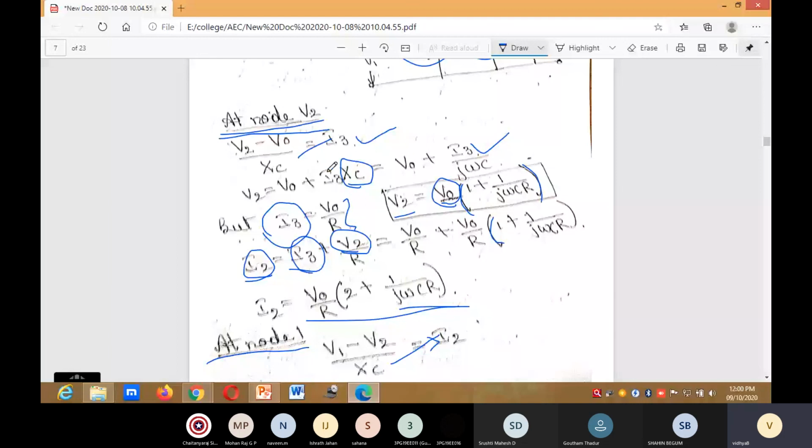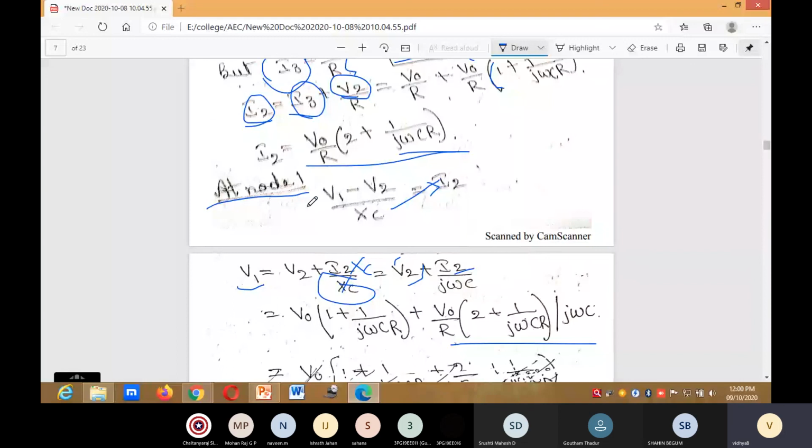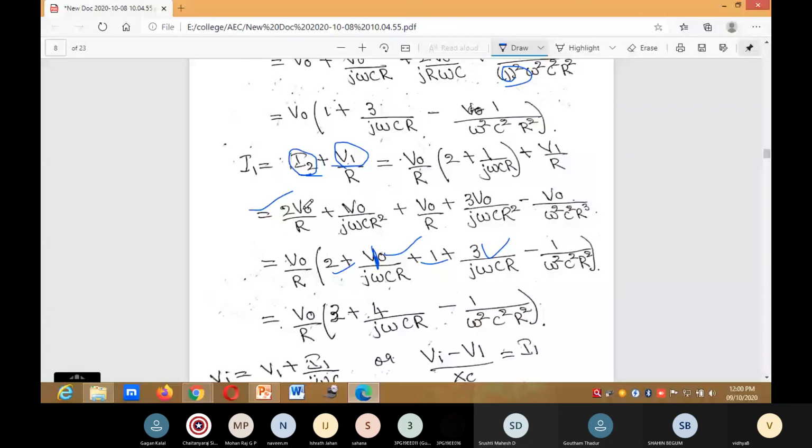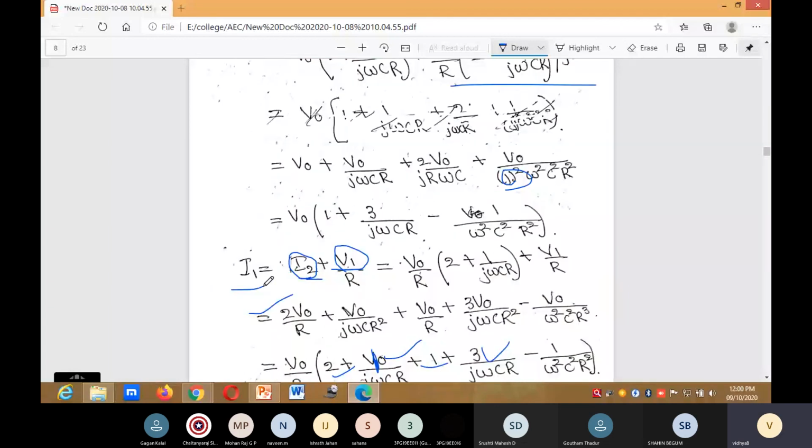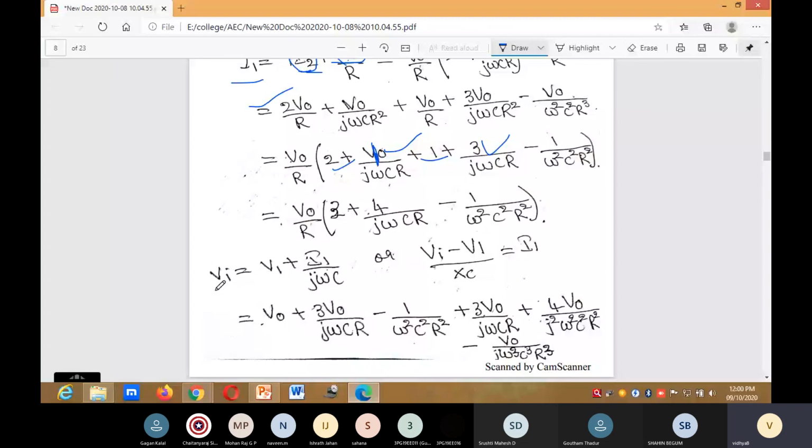Next, at node voltage 1. At node 1, you need to find out V1 and I1. Similarly, next you need to find Vi.